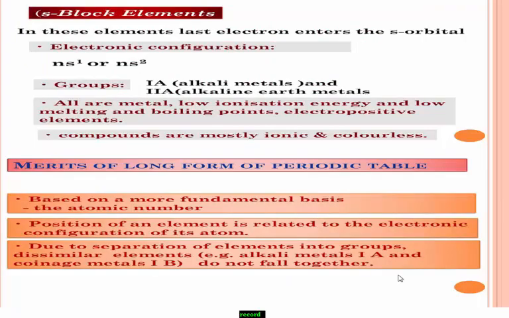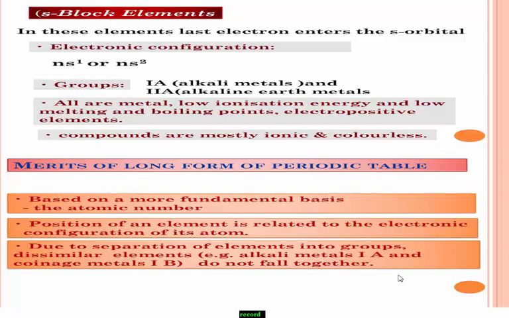In that, first I take S block elements. You already know what S block elements are, and why they are called alkali as well as alkaline earth metals. Once again, see here, the general electronic configuration of S block elements is ns1 or ns2, meaning the S orbital contains 1 or 2 electrons. All are metals. See this very important point: S block elements are metals. They have low ionization energy and low melting and boiling points, and these are very reactive elements.